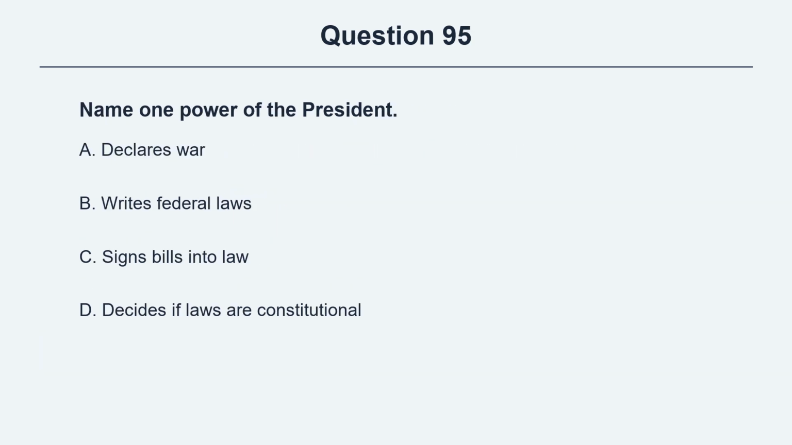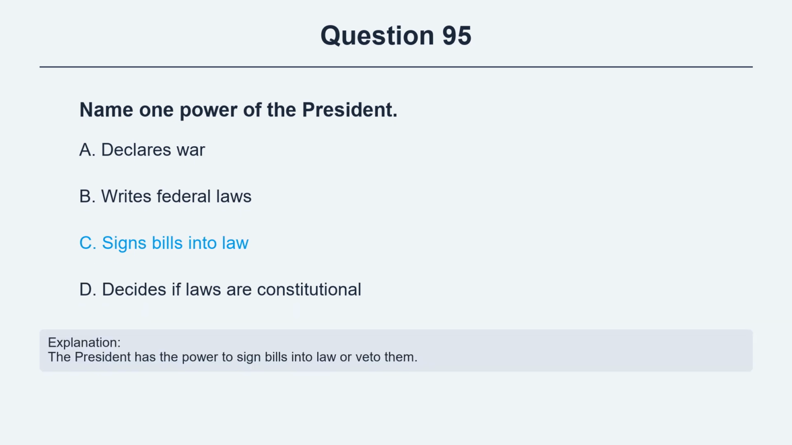Question 95. Name one power of the president. Option A, declares war. Option B, writes federal laws. Option C, signs bills into law. Option D, decides if laws are constitutional. The correct answer is option C, signs bills into law. Explanation. The president has the power to sign bills into law or veto them.